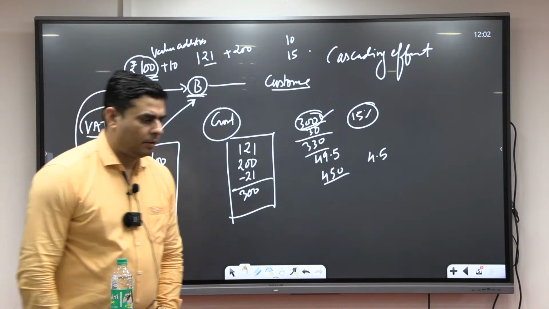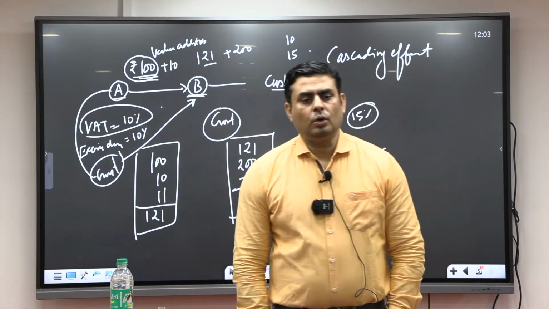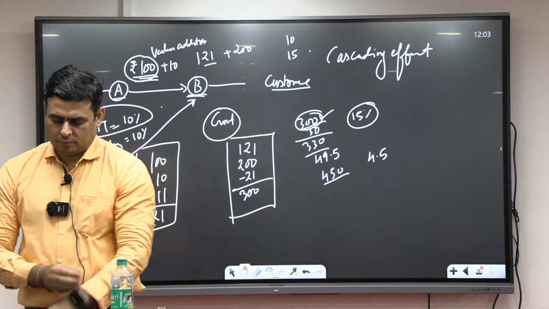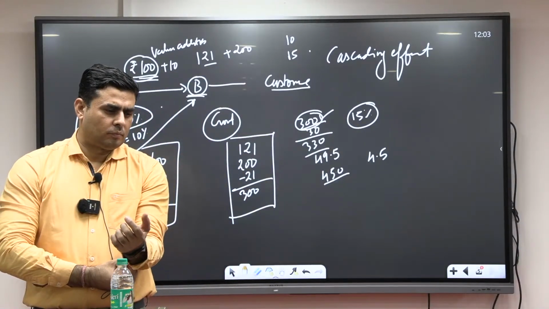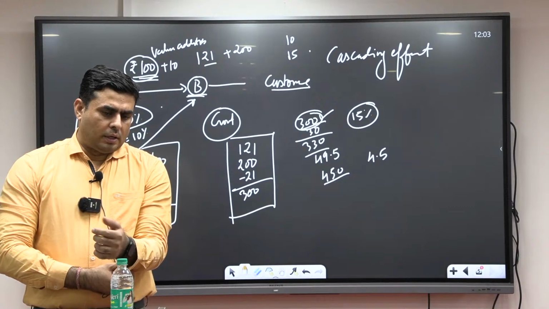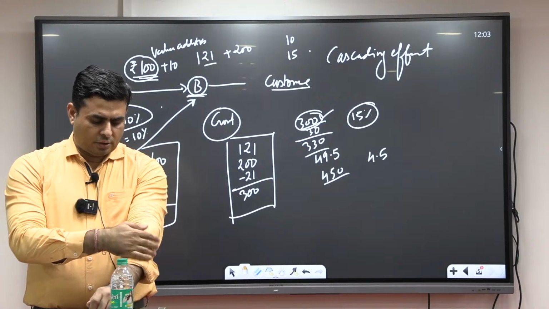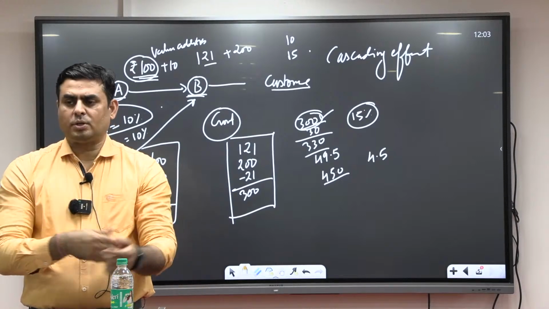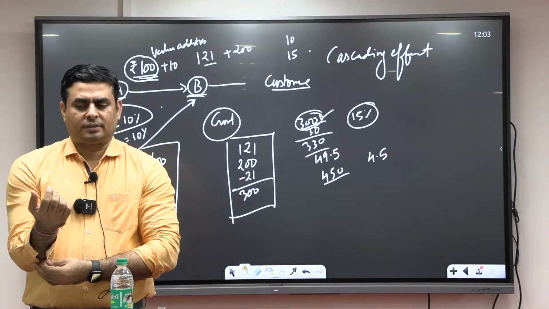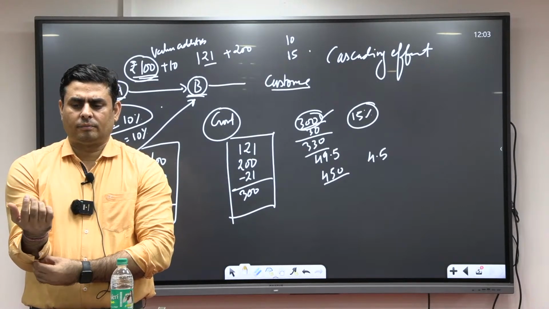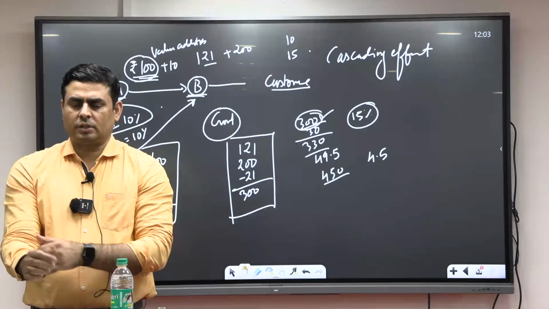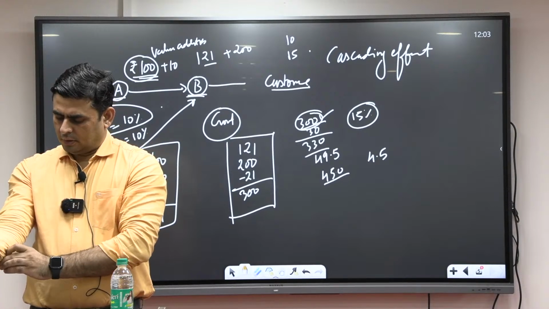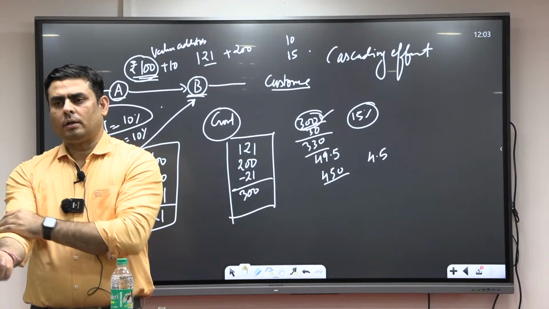Right, in the next line: though the GST Council has a mandate of decision through majority vote, the council has decided to take decisions on the basis of consensus.